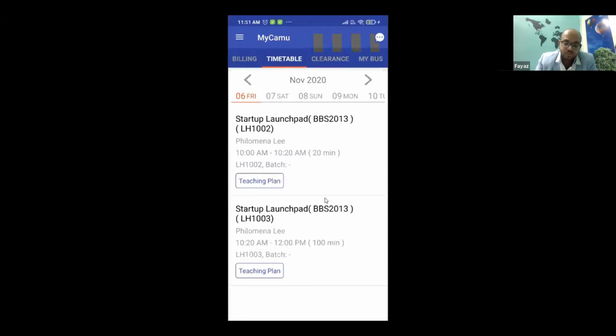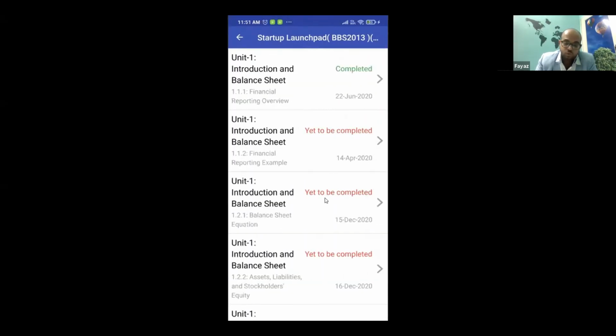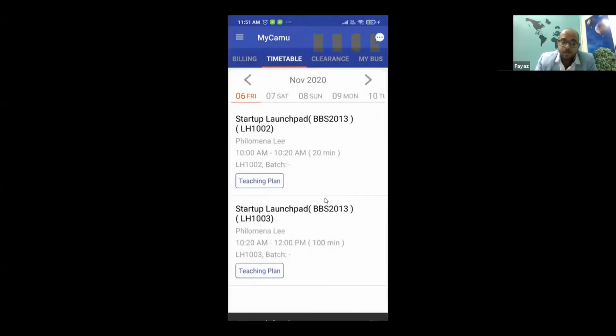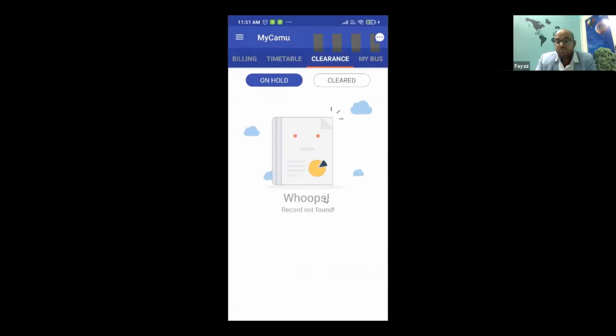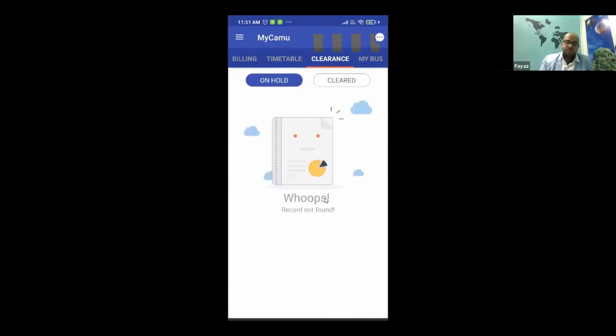Here itself, you can see the teaching plan, the one that I've shown you a few moments back. And then one more thing is different types of clearances, right? Now, let us say the college wants to hold something, say I have not paid one term fee. It wants to hold my hall ticket. It can very much do that. And I can come and check why my services are on hold. What is it that I have not cleared, right?